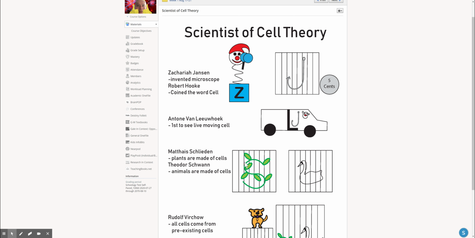Matthias Schleiden, right here, was the first one that said all what are made out of cells? Right, plants. And the swan right here, Theodore Schwann, said that all what are made of cells? If you said animals, you are correct.